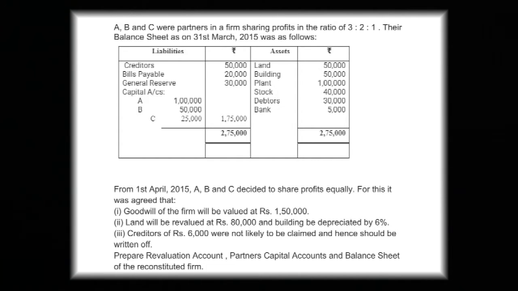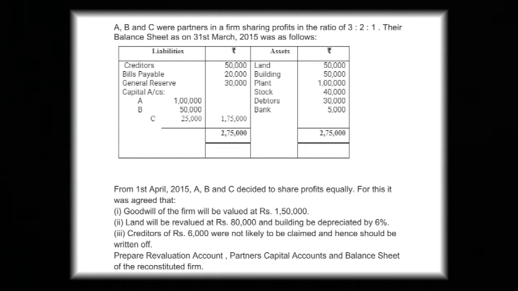The value of the land is 50,000. So now the land will be valued at 80,000. That means value of the land is increased, and building be depreciated by 6%. The value of the building is 50,000 and it is depreciated by 6%. Creditors of 6,000 were not likely to be claimed.